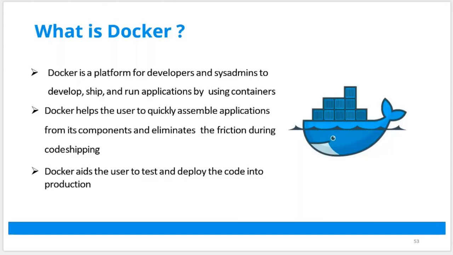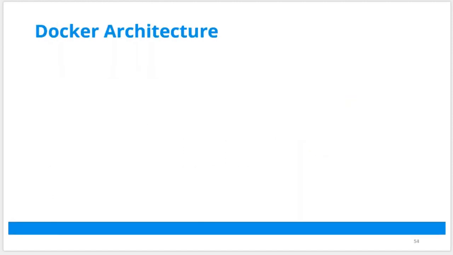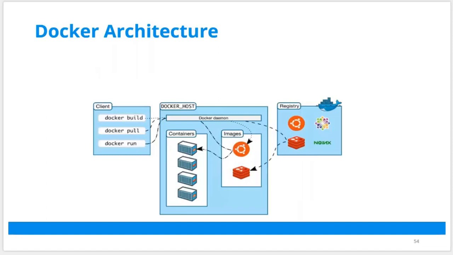So that when developers develop an application and it comes to the administrator or the server team, they should not say, oh, it's not working because dependencies are not met. Why? Because Docker will include all the dependencies, everything, so there's no friction between developers and administrators. It provides a platform to run your application with all its dependencies built within it. That's what it is.